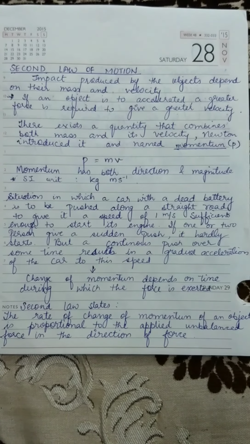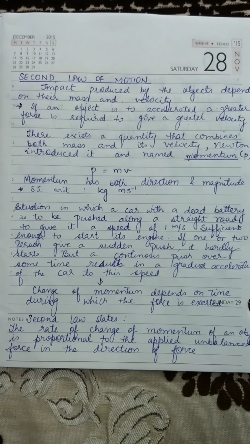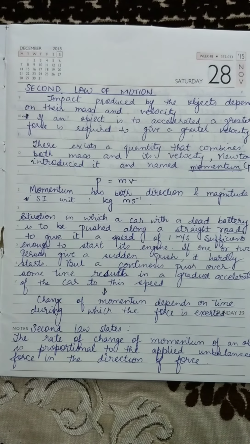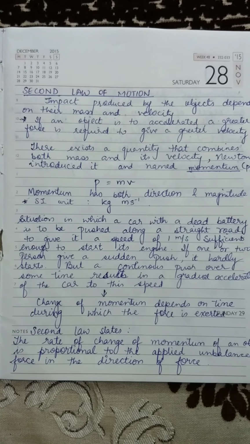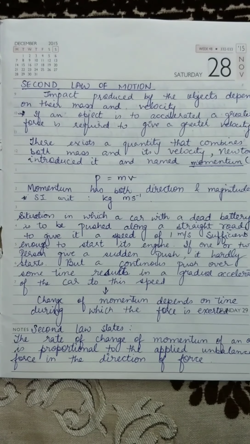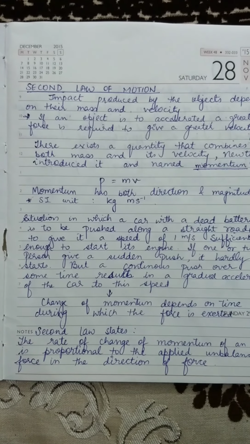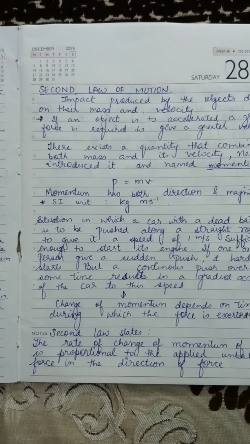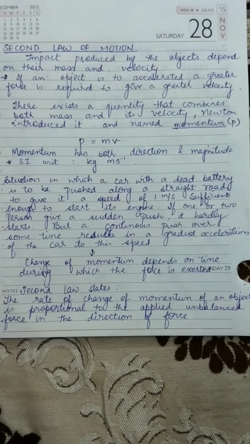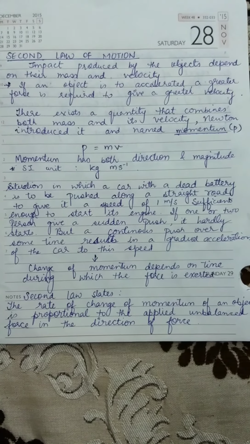See, if a tennis ball hits a player, it will not hurt as much as a cricket ball. A train at rest cannot harm anyone, but once a train starts moving at a speed as low as 5 meters per second, it may kill a person. That means it depends on its mass. So the velocity and the mass matter due to the impact produced on the objects.